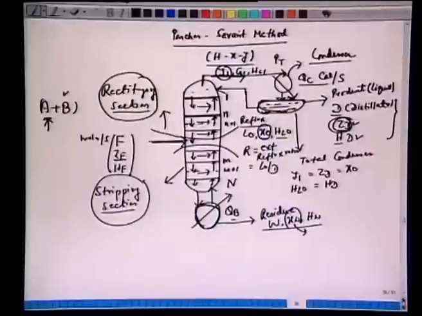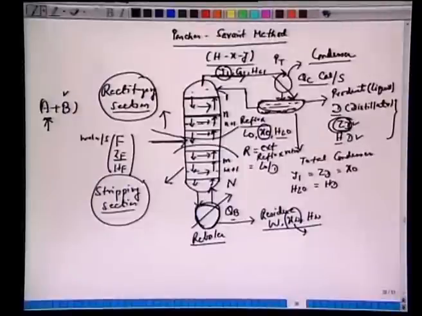That's the ratio of molar flow rates of L0 and D. Here we have the reboiler, we are giving the heat here, and we withdraw the liquid product here, and part of the liquid is vaporized and sent back as reflux. So we have the liquid reflux here and the vapor reflux here.